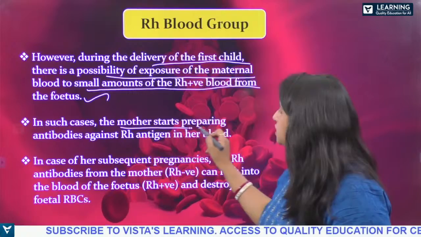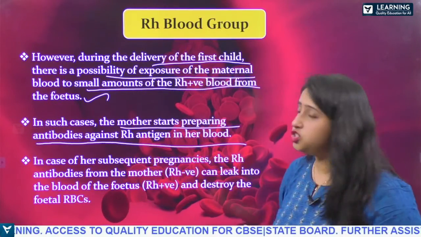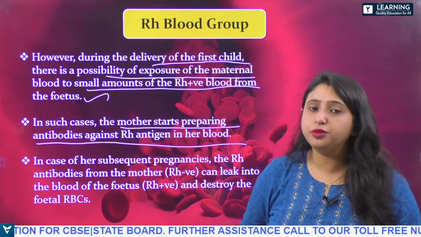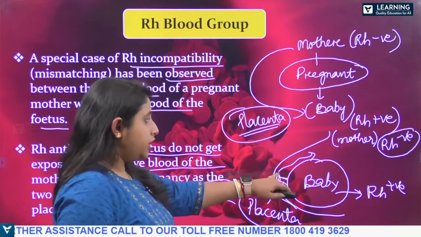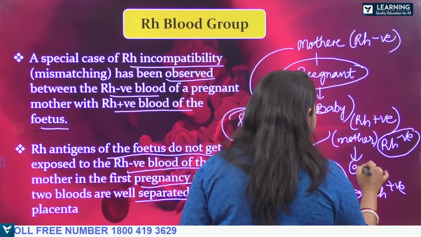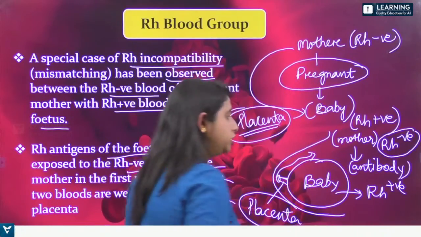In such a case, the mother starts preparing antibodies against the Rh antigen in her blood. The mother starts preparing the Rh antibody against this antigen.